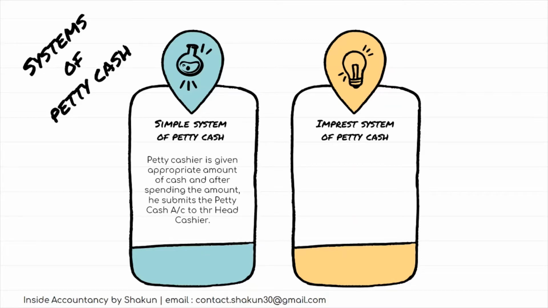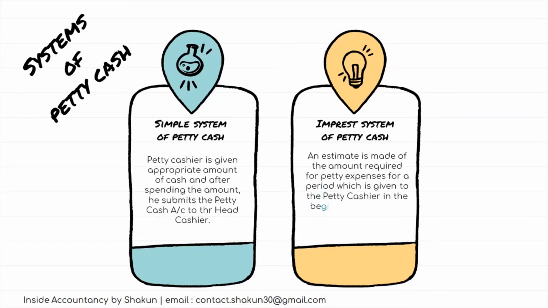On the other hand, under the imprest system of petty cash, an estimate is made of the amount required for the petty expenses for a particular period. It can be a week or a fortnight, that is 15 days, or a month. The amount which is estimated is given to the petty cashier in the beginning of that period. That is, if it's a week, in the beginning of the week. If it's a fortnight, in the beginning of the fortnight. If it's a month, then in the beginning of the month. That specific amount is given to the petty cashier.